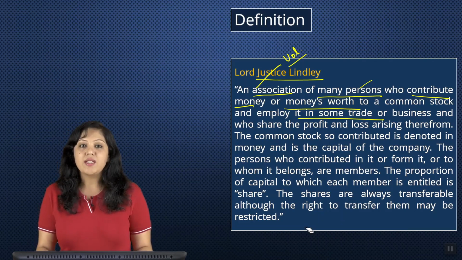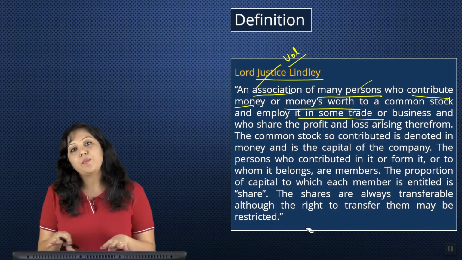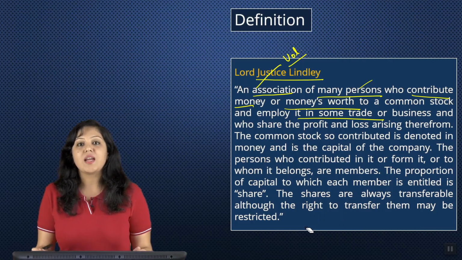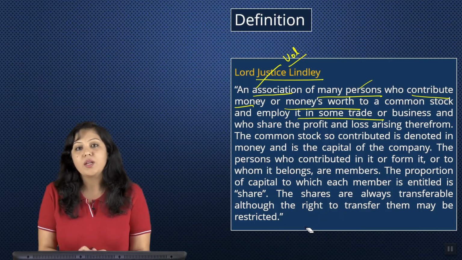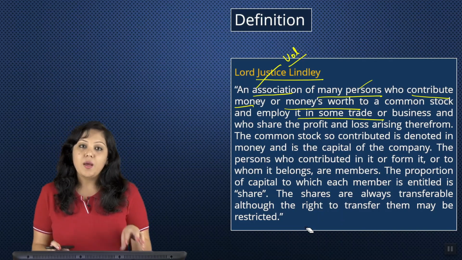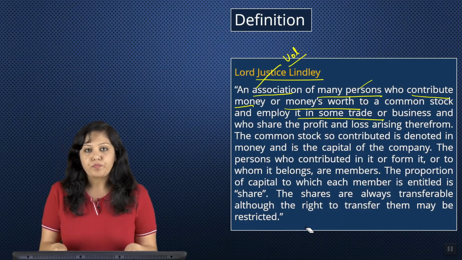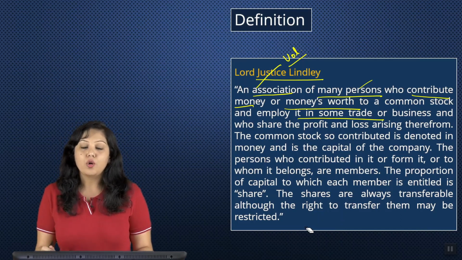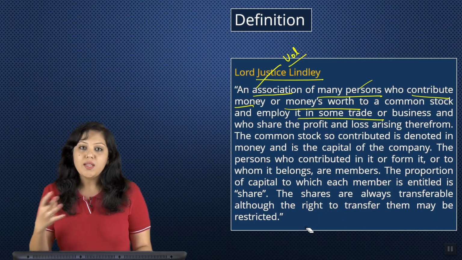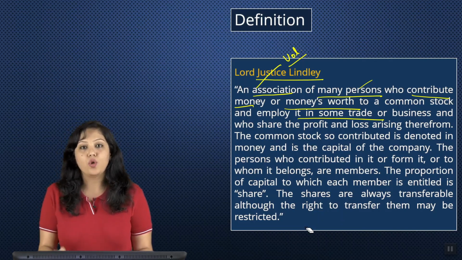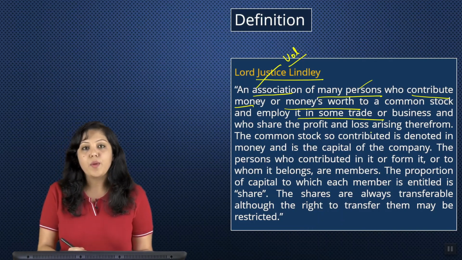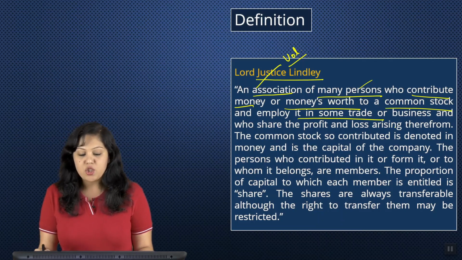So, you are investing seeing the objects of the company, seeing the business of the company, what exactly the company is into. So, when a company is getting formed, people are contributing the resources in that company depending on what business it is into. Whether there are future prospects in the company, whether there is a probability of high growth or low growth or mid growth, all these are the basic analysis that an investor would do. Okay. So, any association of many persons who contribute money or money's worth to a common stock, I'll come to common stock, in some trade or business.